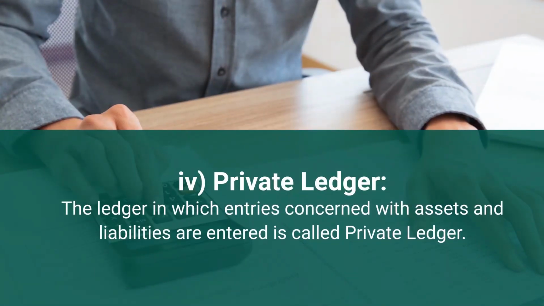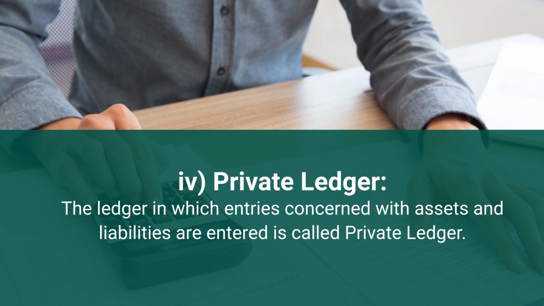Subdivision of ledger, the last point is private ledger. The ledger in which entries concerned with assets and liabilities are entered is called private ledger. It means the transactions which are related to the balance sheet, that is assets and liabilities, is what we call private ledger.